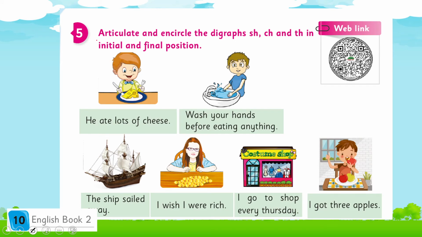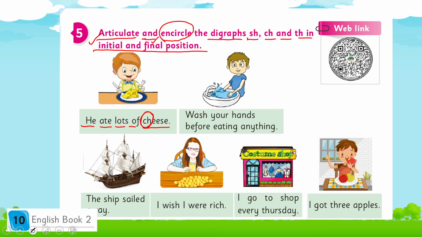What you are supposed to do is articulate and encircle, which means make a circle on the digraphs given in these words at the initial and final position. A statement is there. You will read it and circle wherever you find a digraph, but it may be at the initial or final position. For example, he ate lots of cheese. Where is a digraph coming? That's your ch, cheese. So you will circle it.